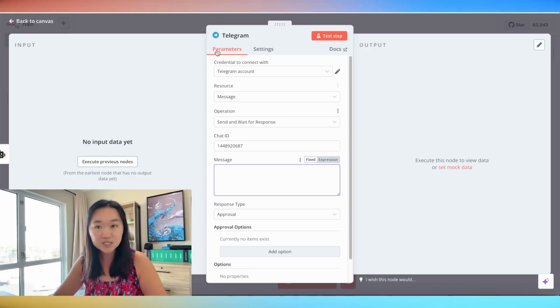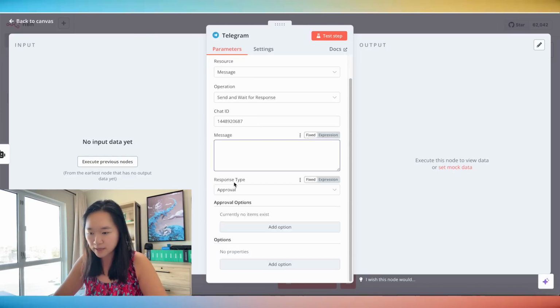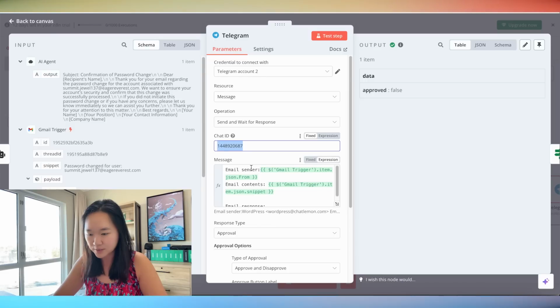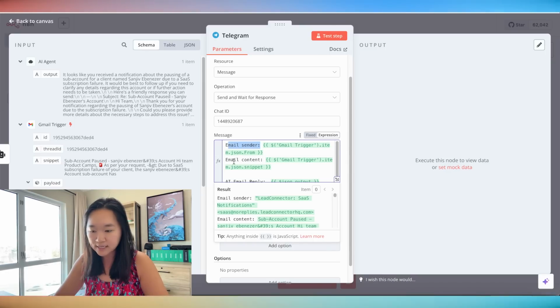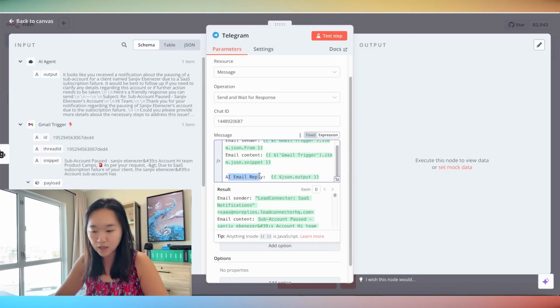I have already done so, and now inside of my parameters for my Telegram, I can put in the original email as well as the response that the AI has written. Okay, I have filled in my Telegram parameters with the email sender, what the original email said, as well as what the AI reply will look like.